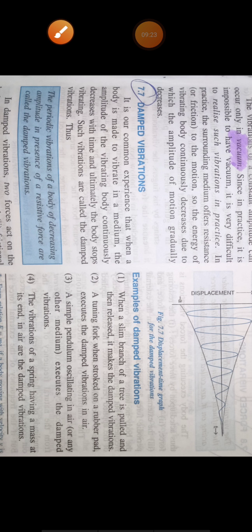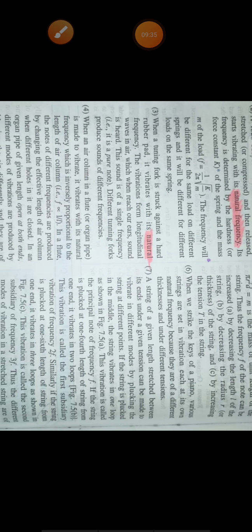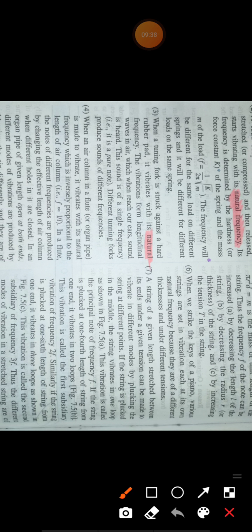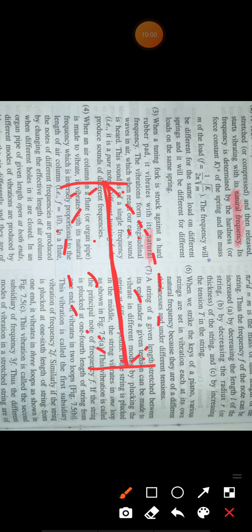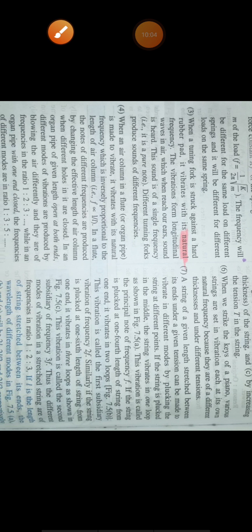Remember one thing I forgot to tell you: all the examples of natural vibrations here are not actually ideal examples. For instance, the seventh example, a string that is stretched and then vibrating, is not an ideal case of natural vibration, because air molecules are also present here. Due to the air molecules, they will offer some resistance, which means resistive force will also work here. So this is not an ideal case of natural vibration.